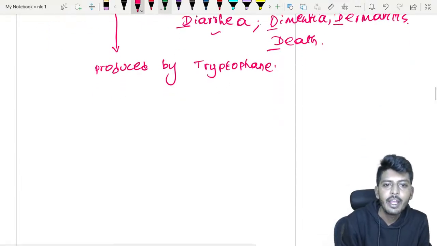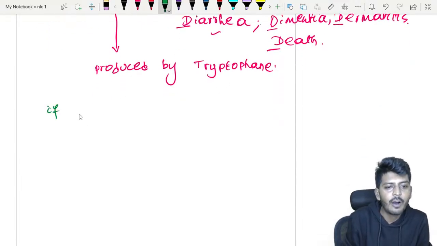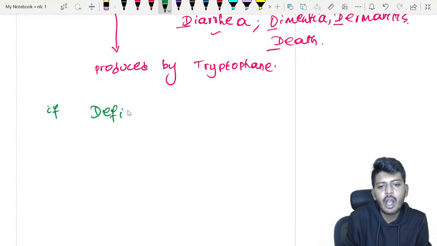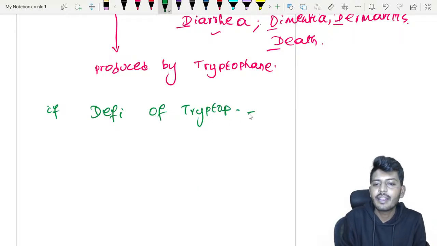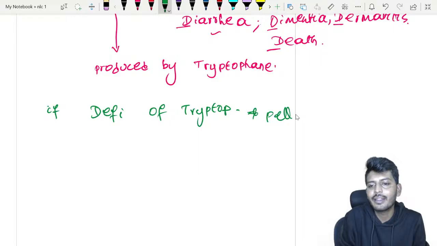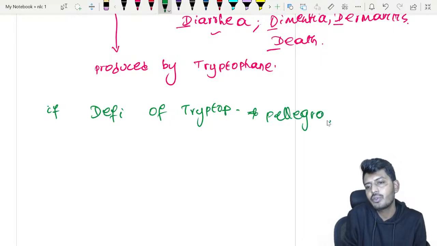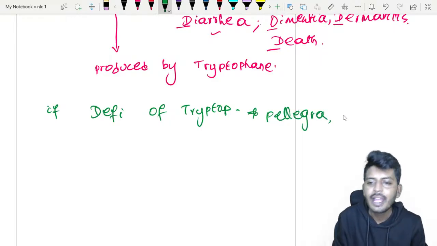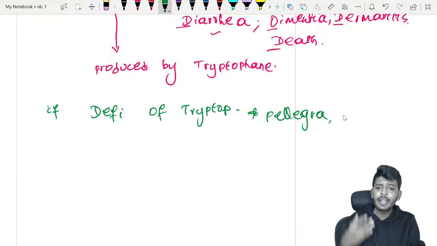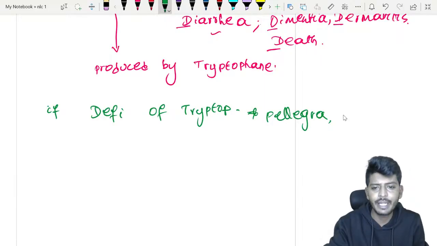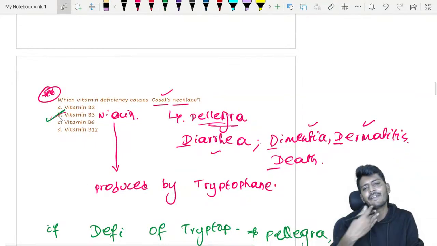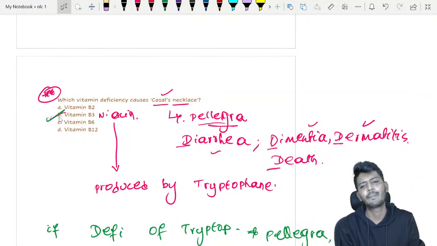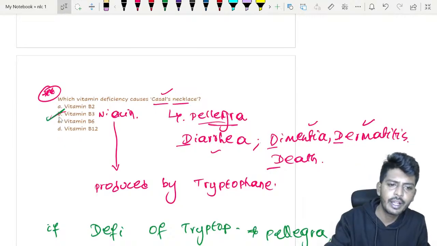Produced by tryptophan. So if there is a deficiency of tryptophan, that will also lead to pellagra. And this is also a previously asked question within the last 2 years itself. If a patient has tryptophan deficiency, which vitamin deficiency? Tryptophan deficiency will lead to B3 deficiency. B3 deficiency will lead to what? Yes, importantly, that is pellagra. So that is the story.